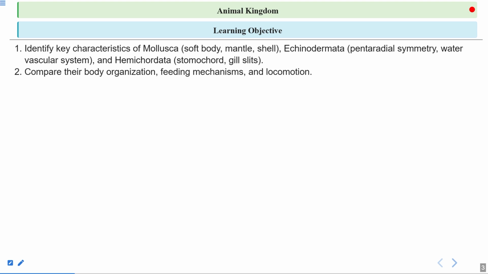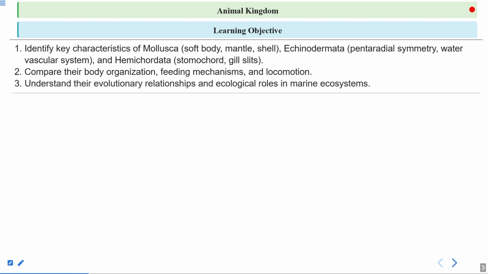You will be able to compare the body organization, feeding mechanism, and locomotion of the organisms from the phylum Mollusca, Echinodermata, and Hemichordata. Understand their evolutionary relationship and the ecological roles in the marine ecosystem.